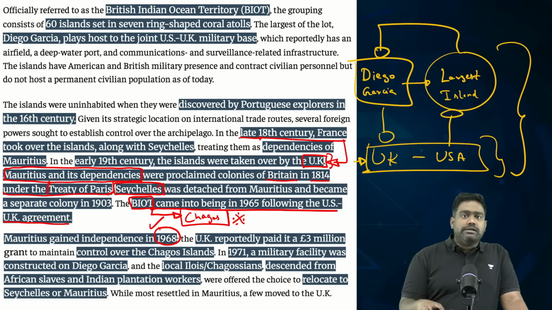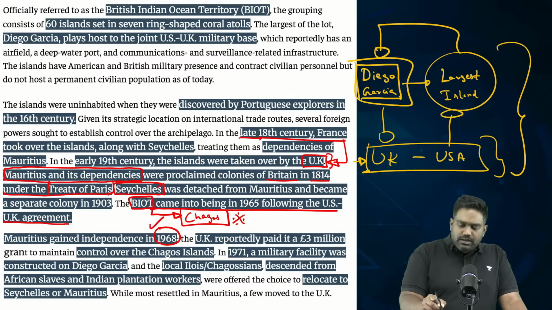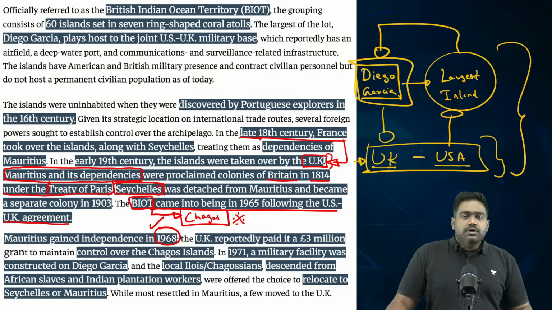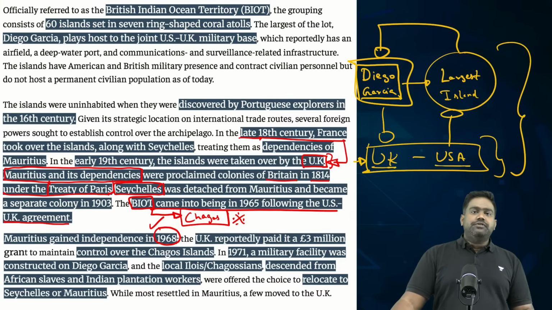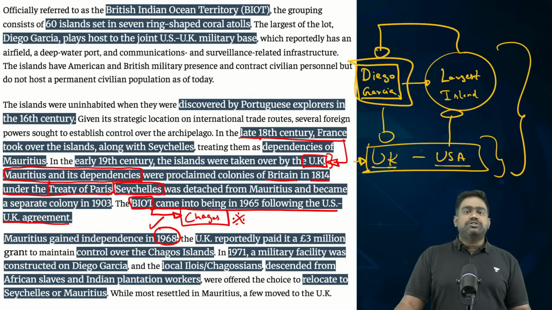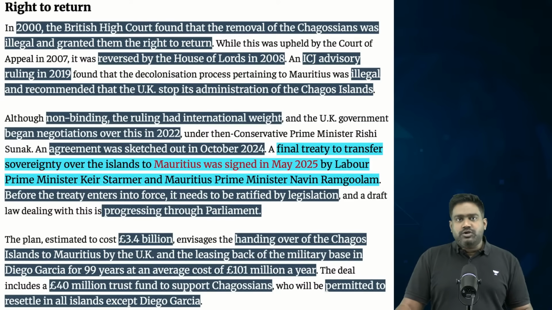Even private contractors are allowed to deploy their assets on Diego Garcia. So this is one of the leading military bases for NATO, and particularly for the US and United Kingdom. So the question of its sovereignty and the rights of the Chagosians has always been a matter of dispute. Most Chagosians were driven out from here. They were resettled either in Seychelles or in Mauritius.